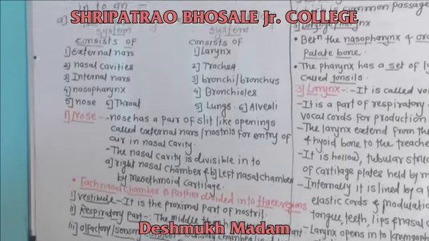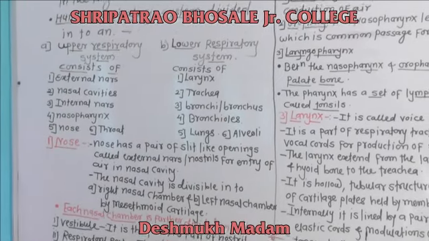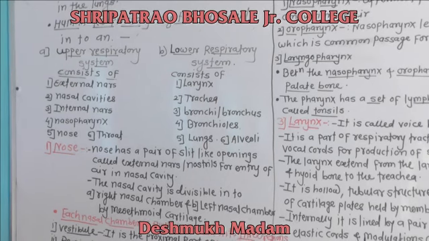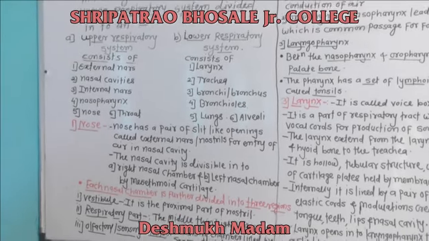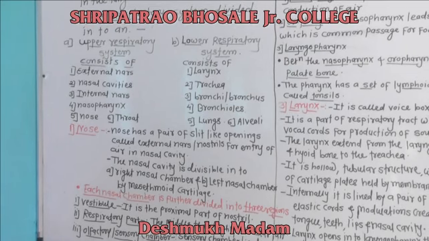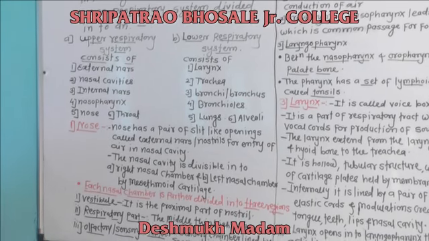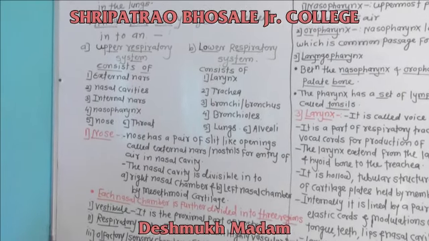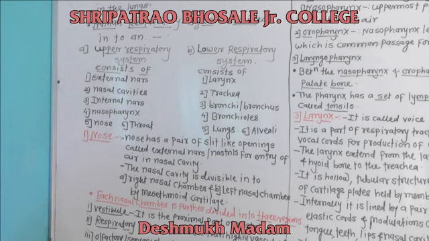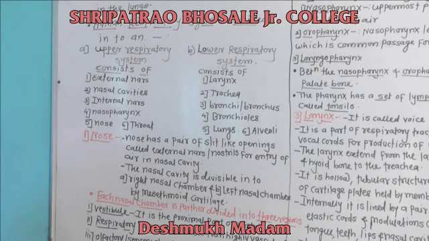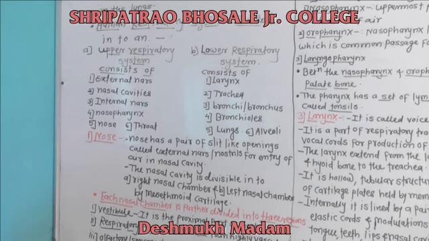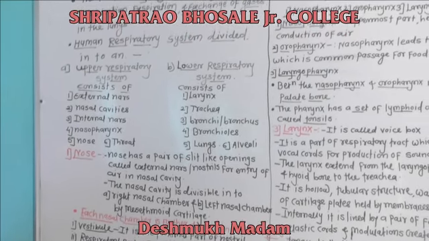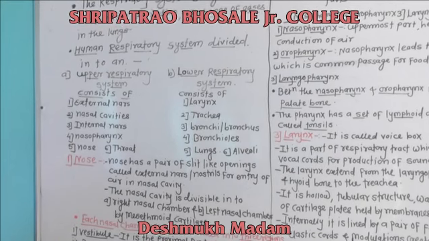The nasal cavity is divided by the mesethmoid cartilage into two chambers: the right nasal chamber and the left nasal chamber.